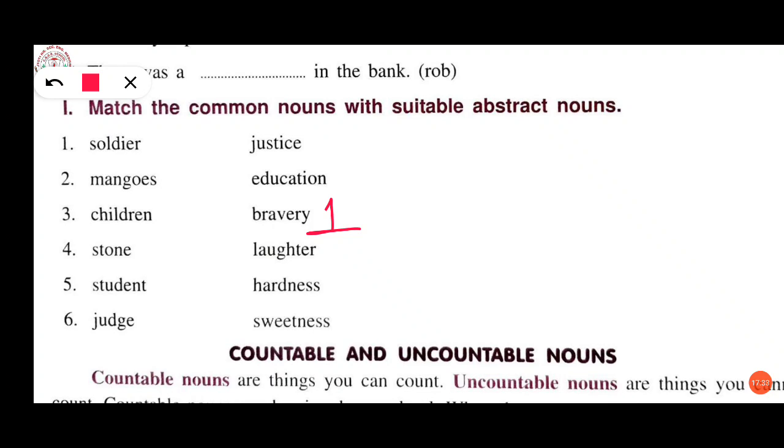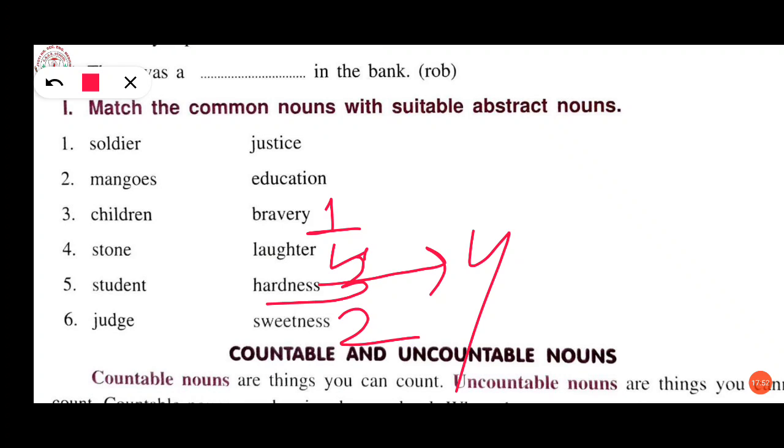Second, mangoes. Mangoes to the sweetness. Third, children. Children to the laughter. Fourth one, stone. Stone, hardness. Fifth, student. Student, we can relate this to the education. Judge, always there is for justice.